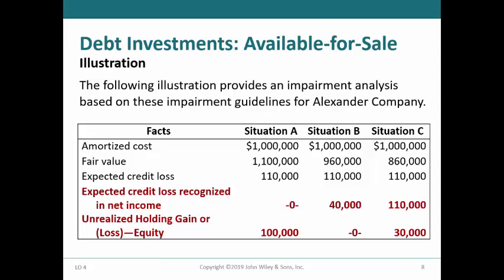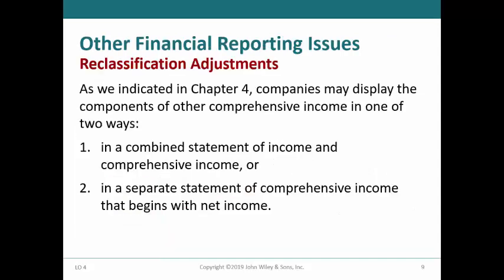Again, this accounting reflects the expectation that credit losses on available for sale securities can be limited by selling the securities. Another issue involves the double counting of realized gains and losses on available for sale securities when the securities are sold. Net income is a part of other comprehensive income. Therefore, the unrealized gains and losses that are already part of other comprehensive income must be reclassified when the securities